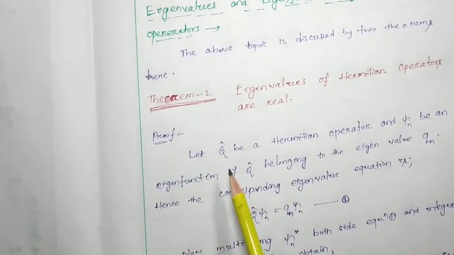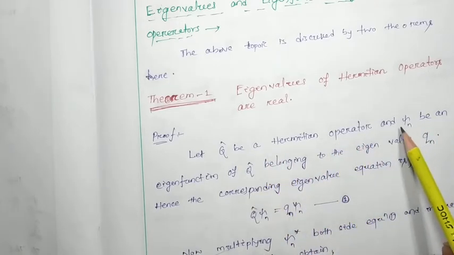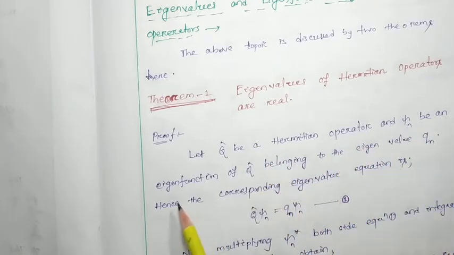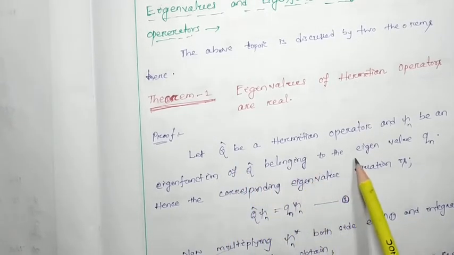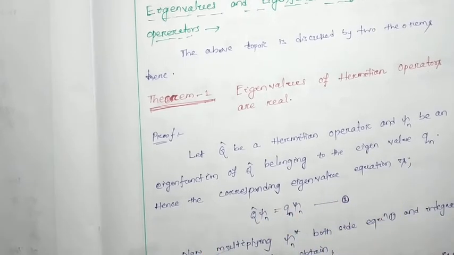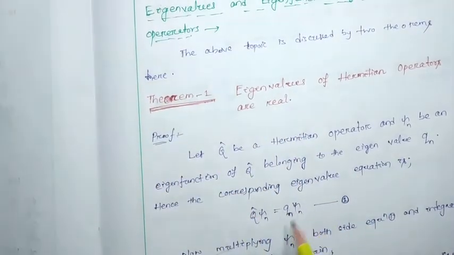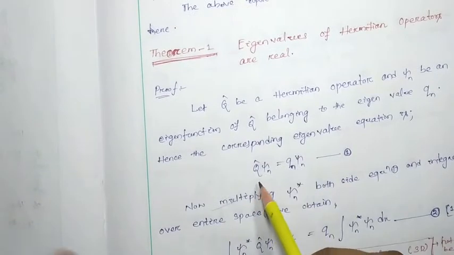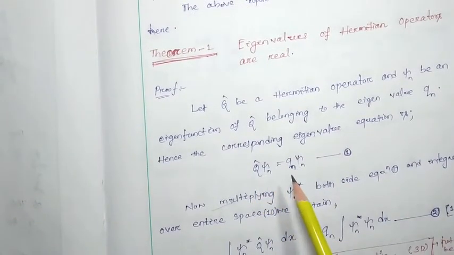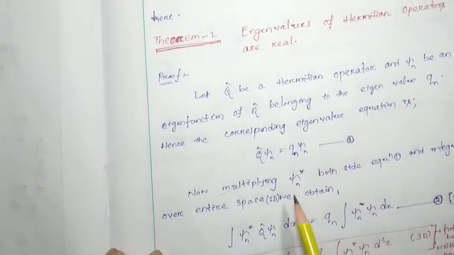Let q cap be a Hermitian operator and psi n be an eigenfunction of q cap belonging to the eigenvalue qn. Hence the corresponding eigenvalue equation, which we discussed in our last class, will be q cap psi n equal to small qn psi n. Let this be equation number 1.